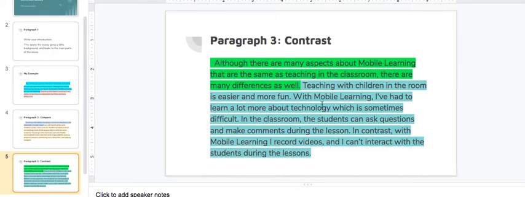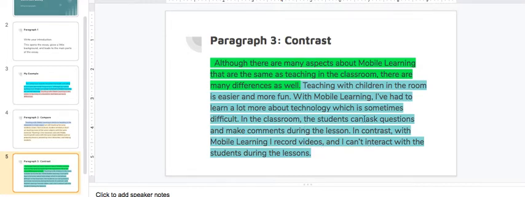Teaching with children in the room is easier and more fun. With mobile learning, I've had to learn a lot more technology, which is sometimes difficult. In the classroom, the students can ask questions and make comments during the lesson. In contrast, with mobile learning, I record videos and I can't interact with the students during the lessons.